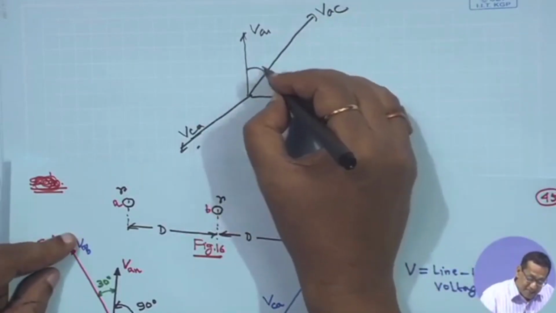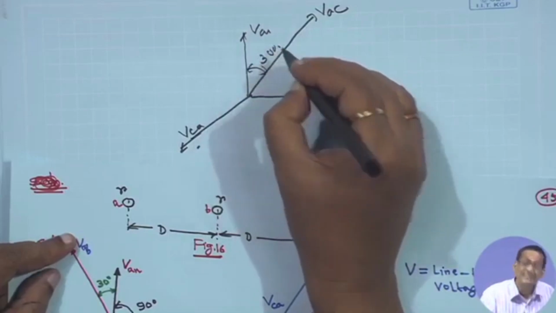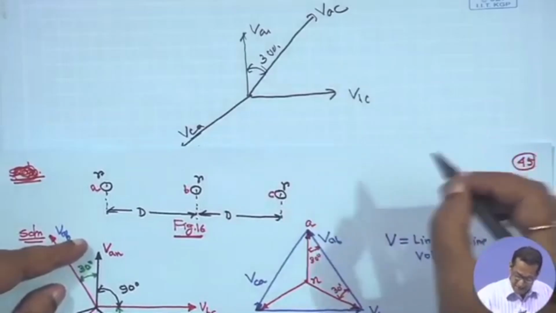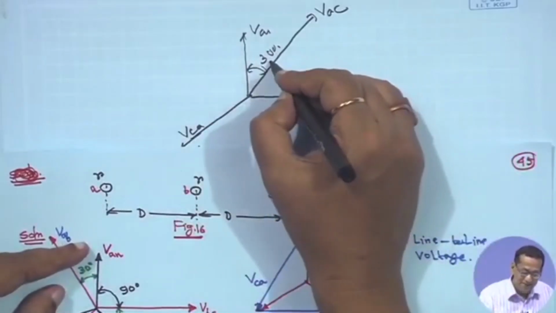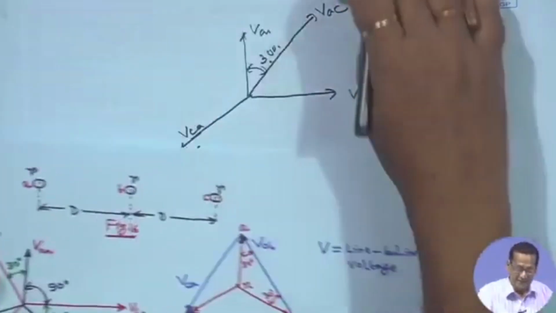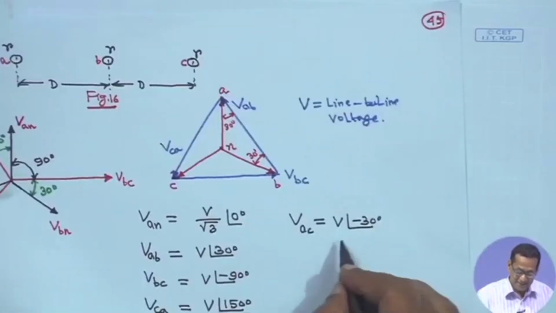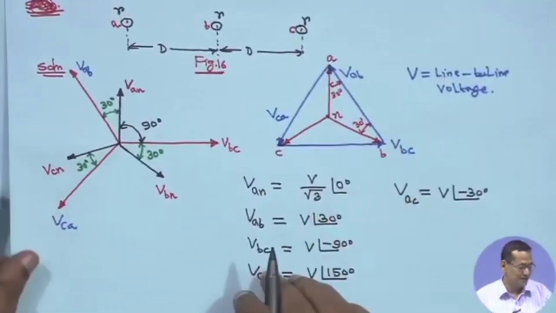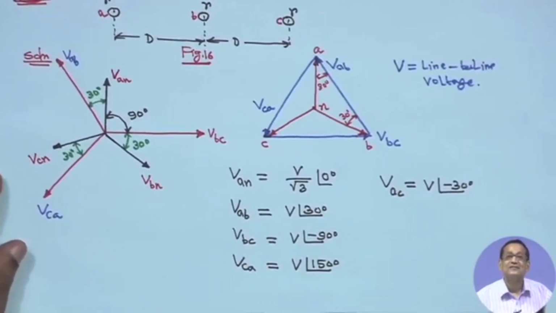That means this angle is 30 degree, so VAC is lagging VAN by 30 degree. That is why VAC is equal to V angle minus 30 degree. So, it is understandable, right. Okay, thank you.